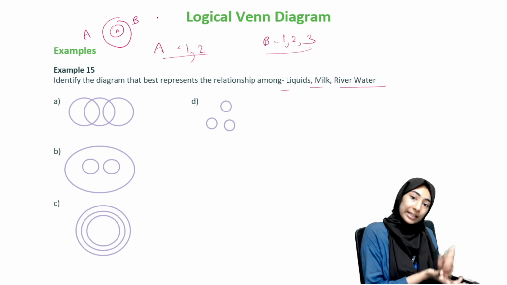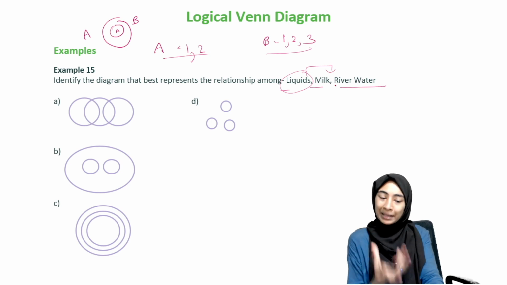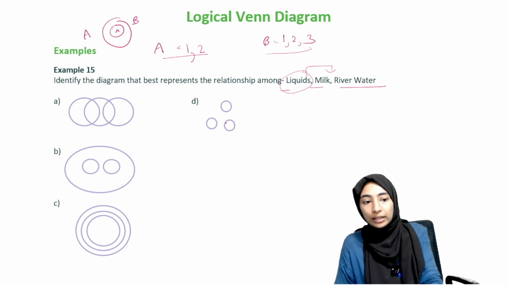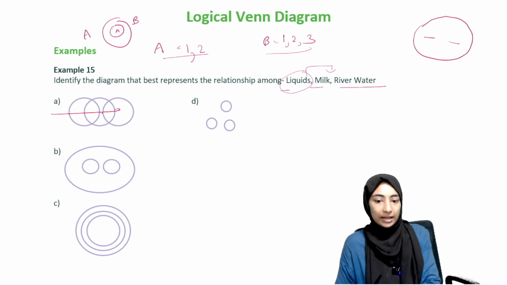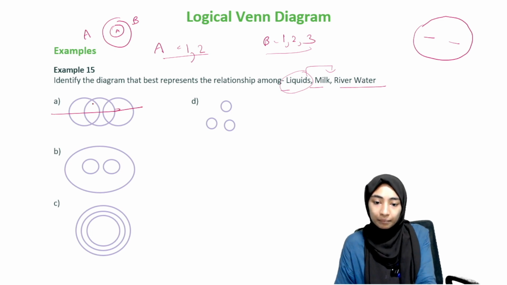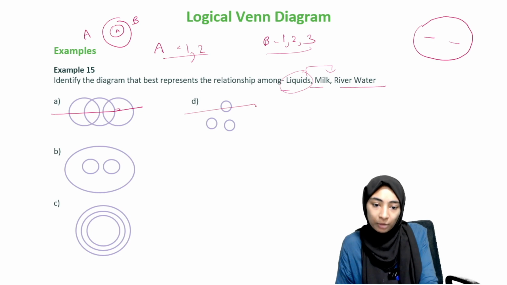Basically, B contains A. So here the superset is liquids, because liquids contains both milk and river water. So we know that we are going to get a major set which contains both milk and river water. So it cannot be this, because that liquid has to fully contain milk and river water. Cannot be this.